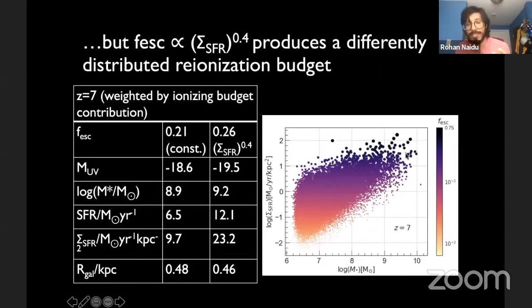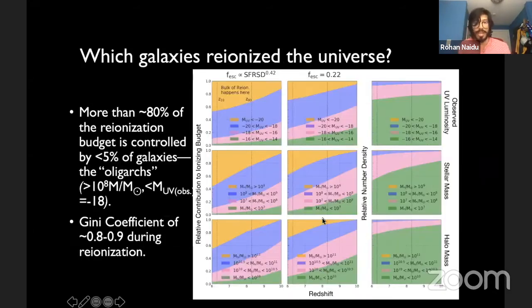The galaxies that are doing the bulk of reionization are actually a very small handful. So here I'm plotting how sigma is changing as a function of stellar mass at redshift 7, which we believe is the heart of reionization. And you see the escape fractions are being driven by these very compact galaxies at masses of mostly greater than 10^8. So the picture that falls out of this is that about 80% of the reionization budget is controlled by this small handful of galaxies.